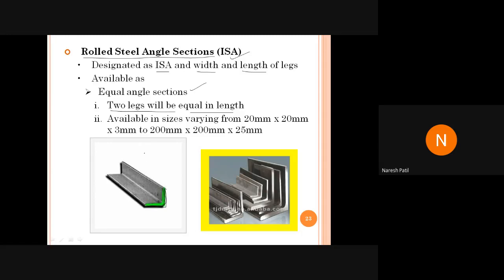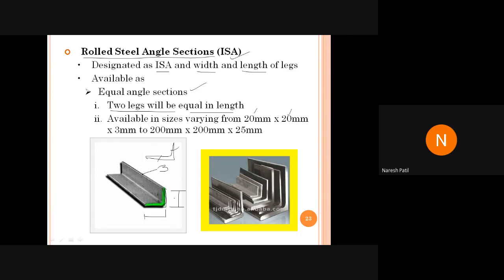And if the 2 legs are not equal, if one leg is like this and one leg is like this, this is small and this is big, so that is called an unequal angle. And the size will be like this, 20 by 20 by 3. What does that mean? This is 20, this is 20, and the thickness will be 3.